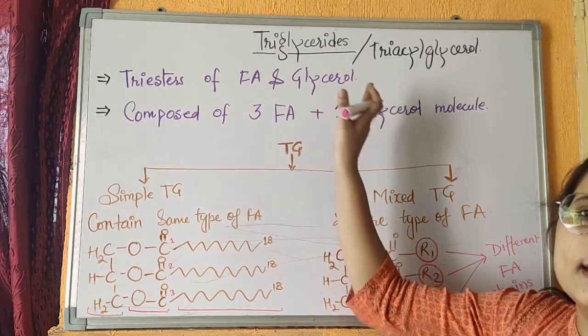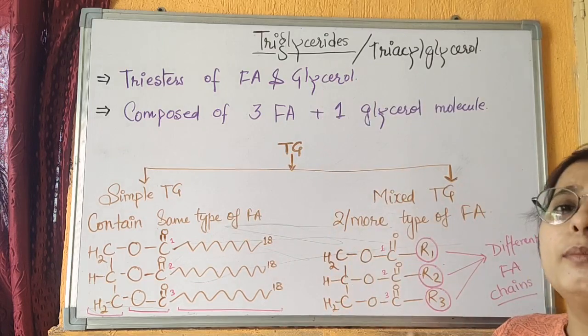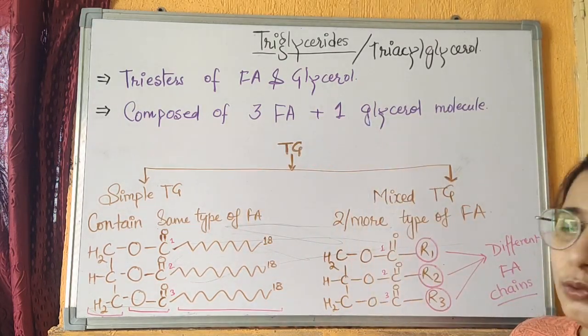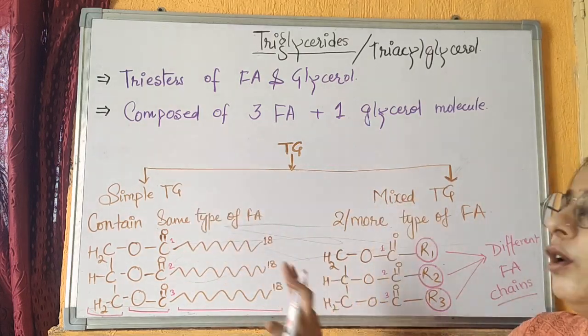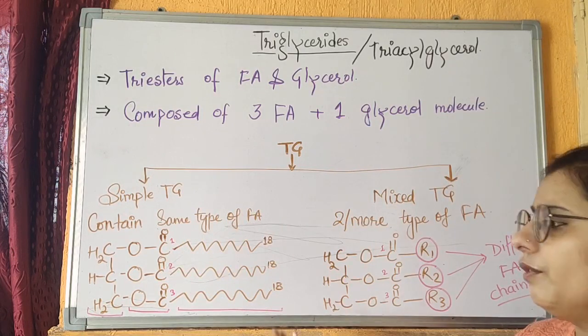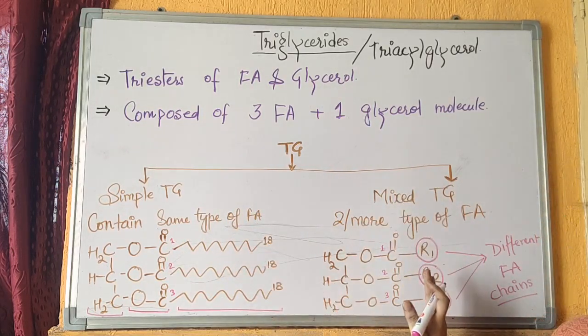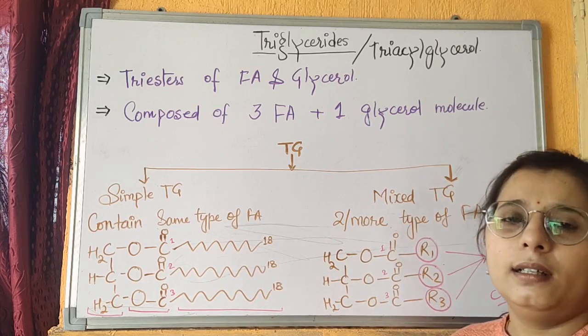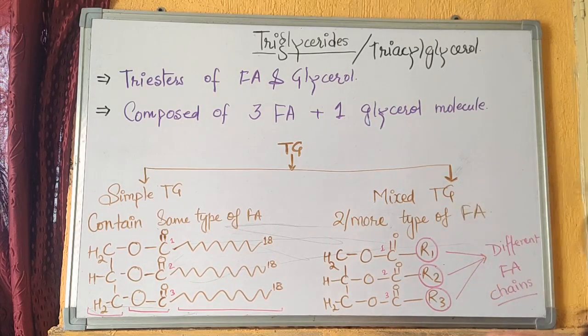Thus triglycerides are the composition of 3 fatty acids and 1 glycerol molecule, and they are of two types, simple and mixed, where in a simple triglyceride they have the same type of fatty acid, and in a mixed triglyceride molecule they have 3 different or variable fatty acid molecules.